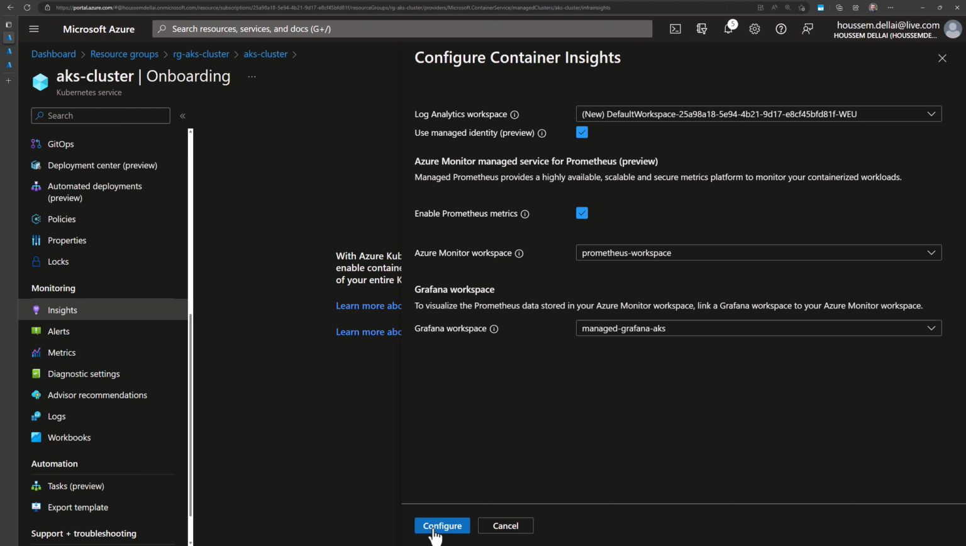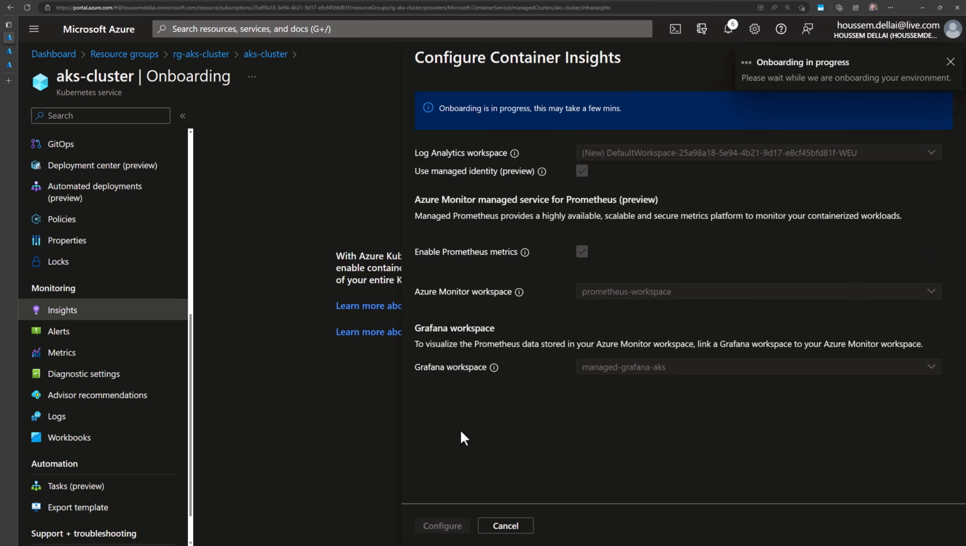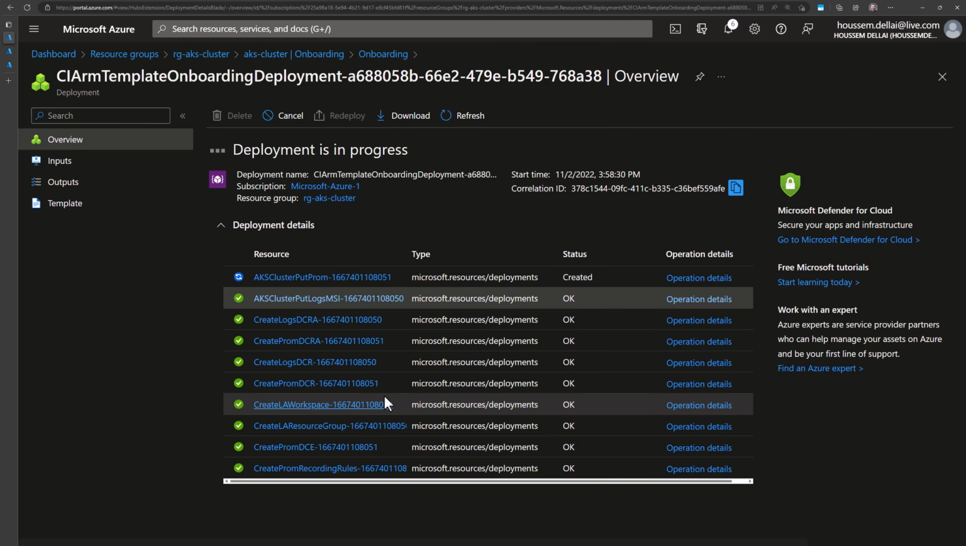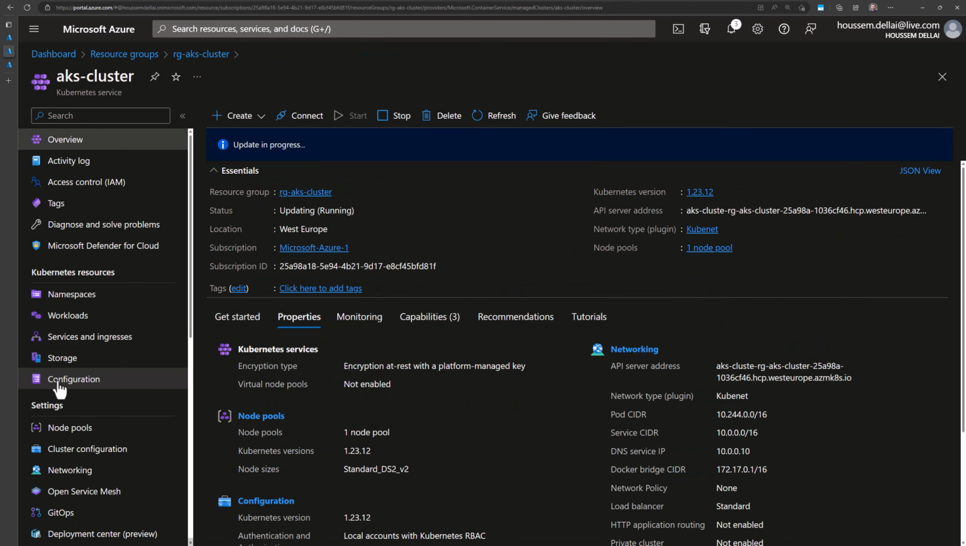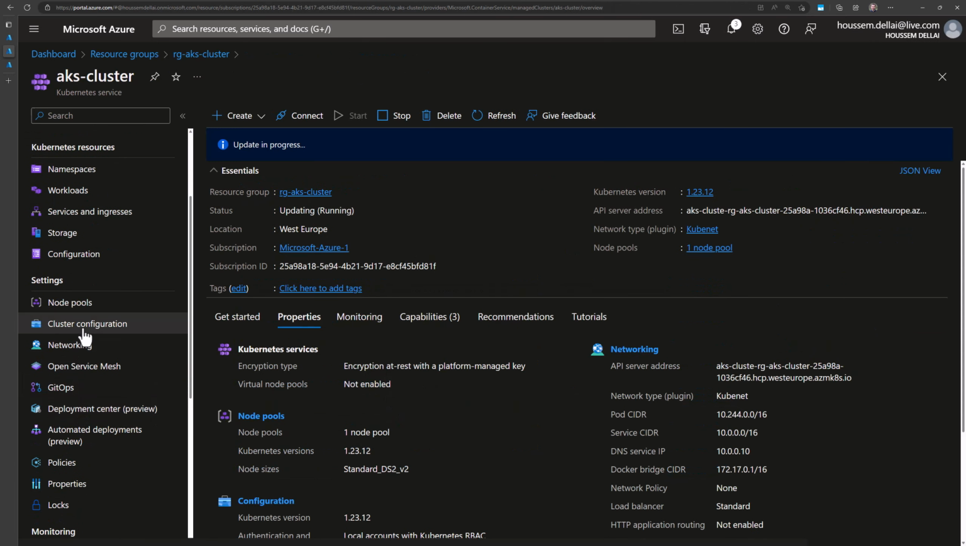Here, if I click configure, then Azure AKS will create the required configuration to make all of this work together. This will take a few seconds. Let's give it some time. While this is still deploying, let's take a look at our cluster, to see what has changed right here.